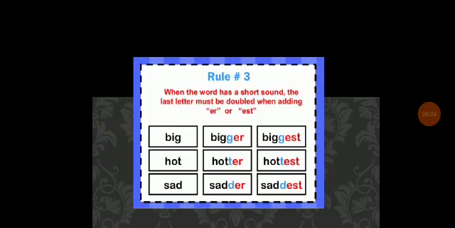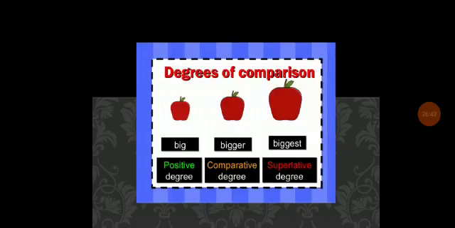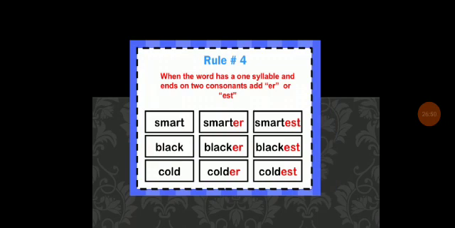And rule three. This is a short sound. When the word has a short sound, the last letter must be doubled when adding er or est. Like what is it? Big, bigger and biggest. So we add a double letter. So big is the positive, and bigger, biggest.